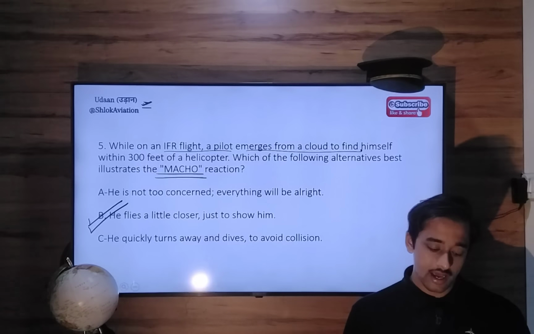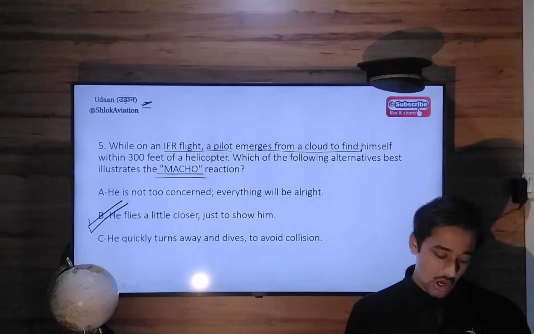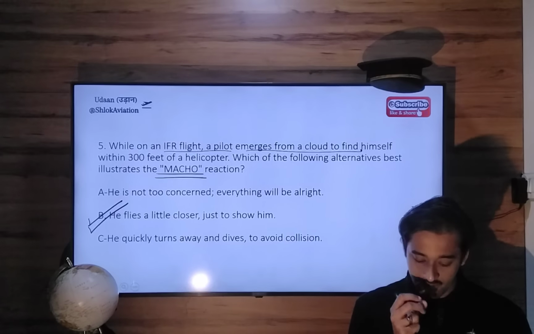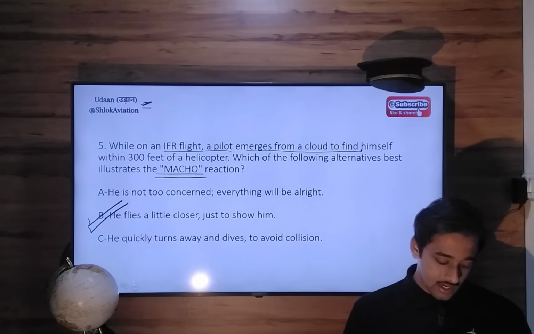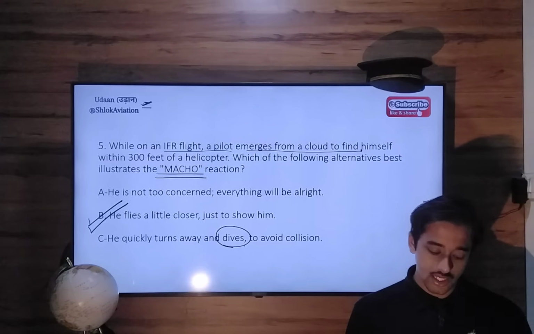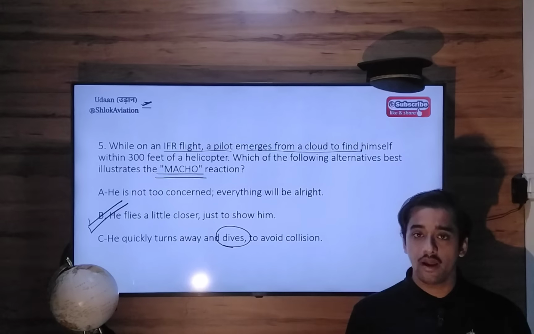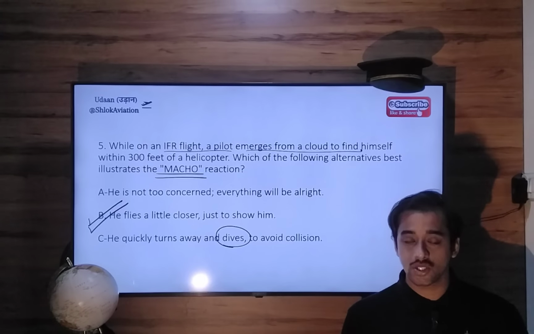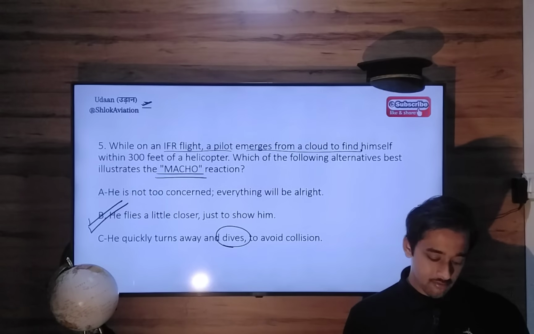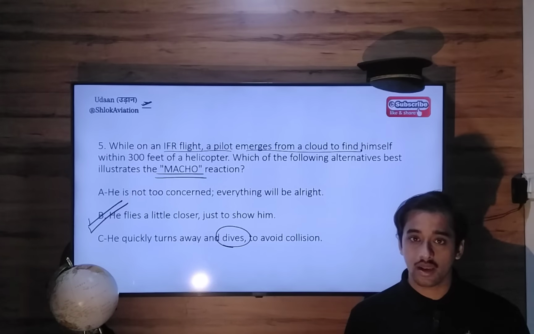Option A is more like invulnerability. Option C is quickly turning away and diving to avoid collision. Even diving at such times is not recommendable, but depending on the severity of the situation, the pilot is the ultimate decision maker. So C can be proper, but A demonstrates invulnerability.